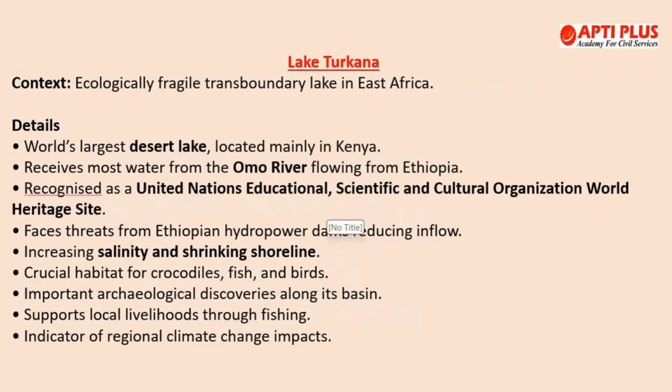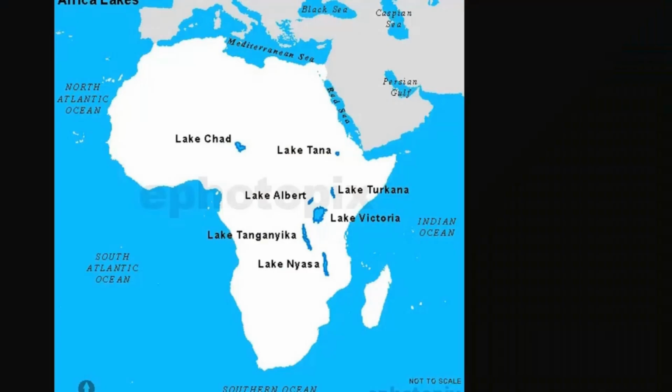Okay, moving to the next topic, Lake Turkana. Lake Turkana was in the news recently, because there was volcanic activity and an earthquake in this region in the East African Rift system, and that is why the Lake Turkana's water levels have increased. So if they say it has dried up, no, that is not the truth. Now if we talk about Lake Turkana, as you can see in this image, it is primarily in northern Kenya, and it has some of its parts in the northern region extending into Ethiopia.